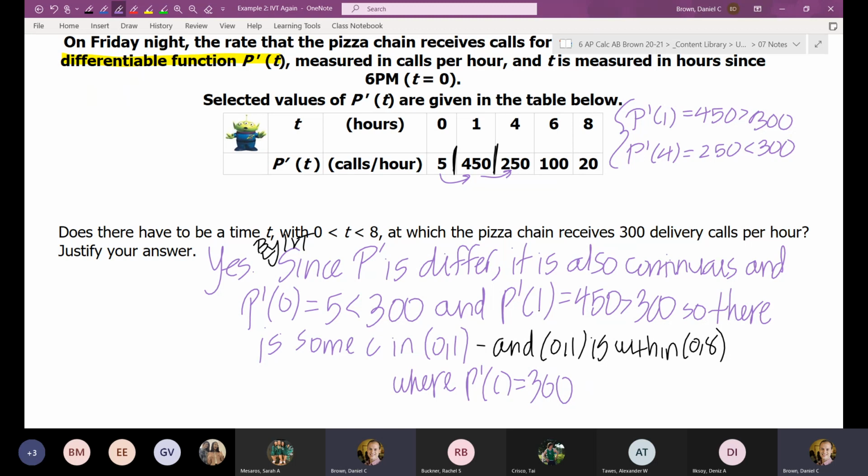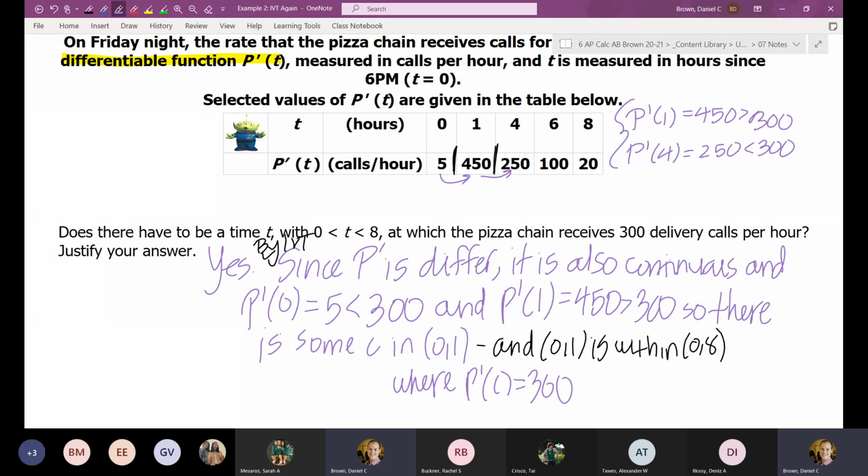So you have to mention that it's differentiable, you can't just say since it's continuous? Yeah, you can't just flat out say it is continuous. You have to know why it's continuous and then state that from the given information. So you would add that statement: since it's differentiable, then it's continuous.